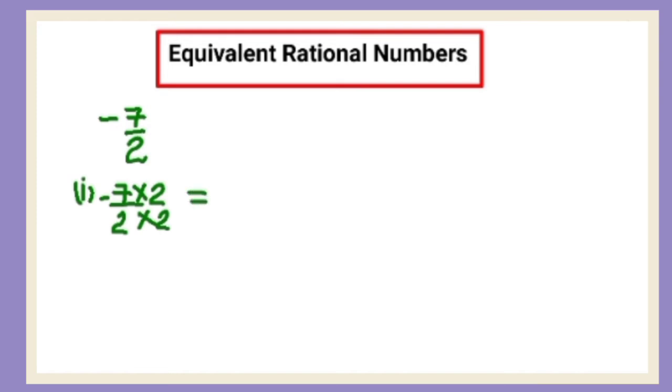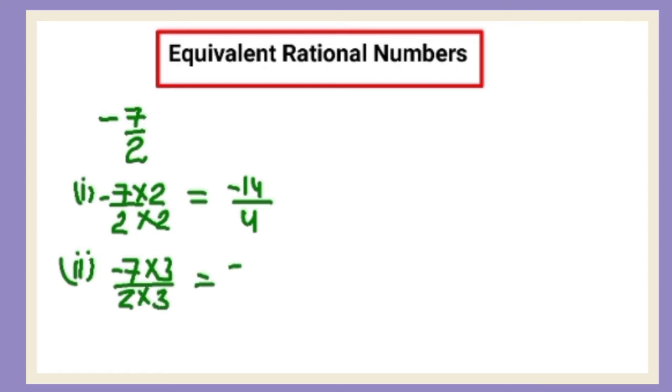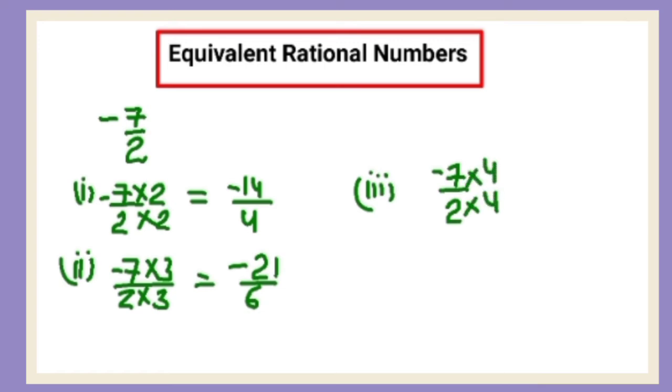It will become 7 2s are 14 of negative sign, 2 2s are 4. Second one is multiply the numerator as well as denominator by the same number. Here I am multiplying by 3. 7 3s are 21 of negative sign, 2 3s are 6. For the third equivalent rational number, I am multiplying the numerator as well as denominator with the next number, which is 4.